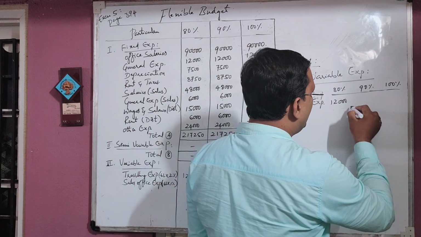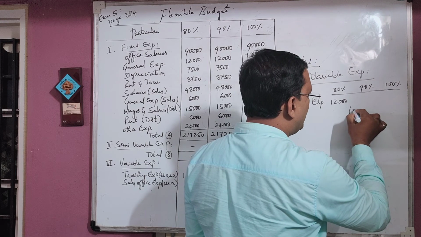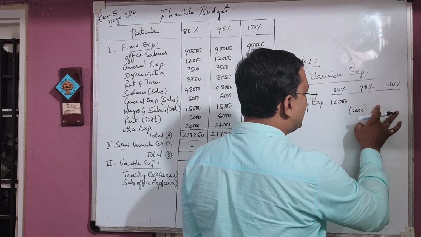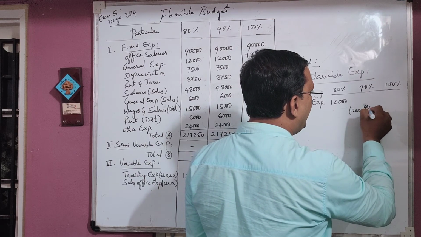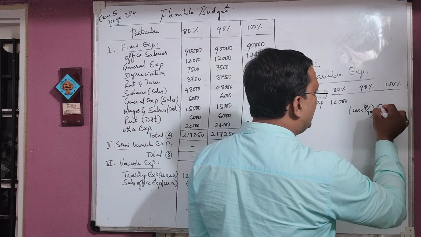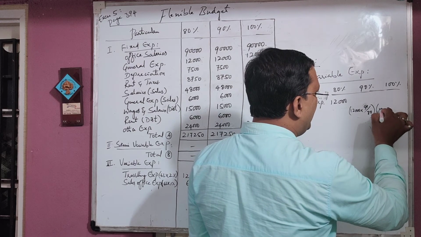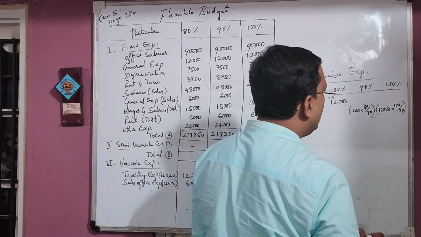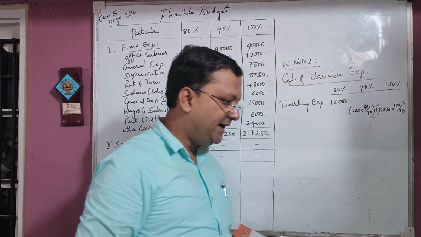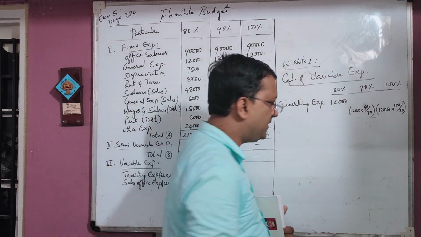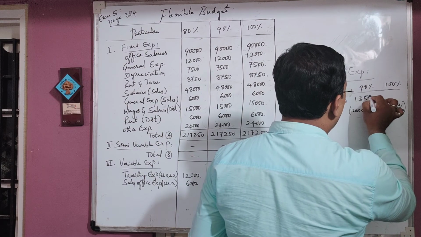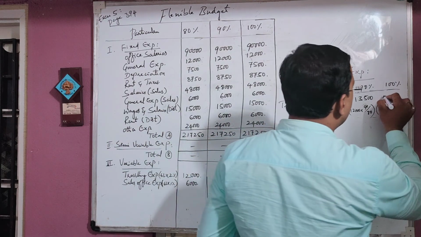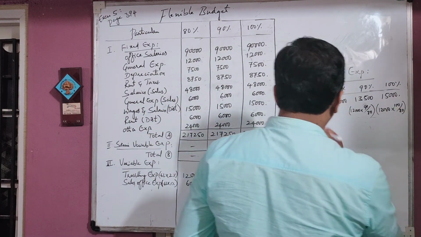Then here 12,000 is for 80 percentage. 12,000 into 80 percentage, 80 percentage is the base. Then you should calculate for 90: 12,000 into 90 divided by the base, which is 80. Here also, 12,000 into 100 percentage divided by the given 80 percentage. Then 12,000 into 90 divided by 80 percentage will come 13,500. Then 12,000 into 100 divided by 80 will come 15,000. Then one thing is over.